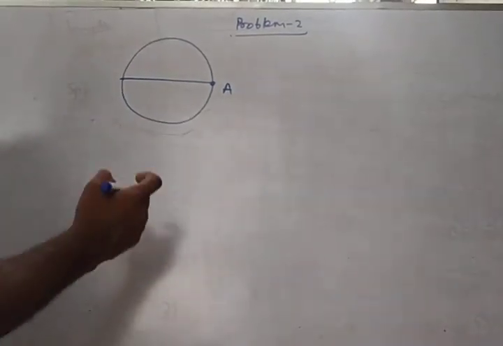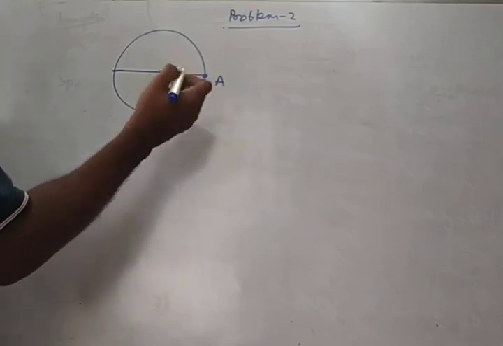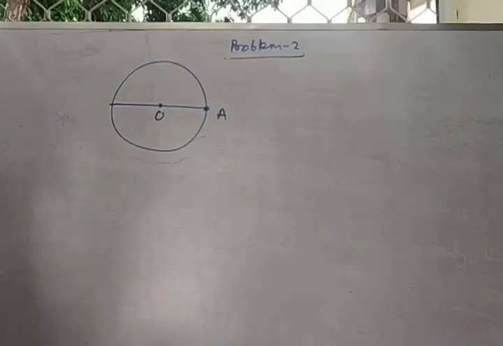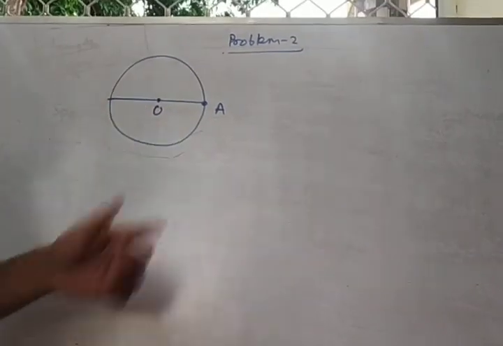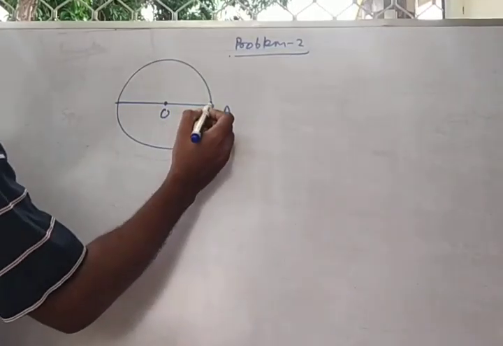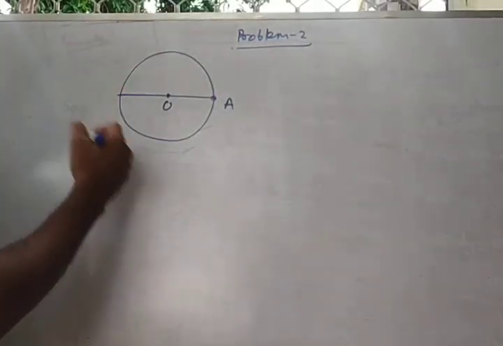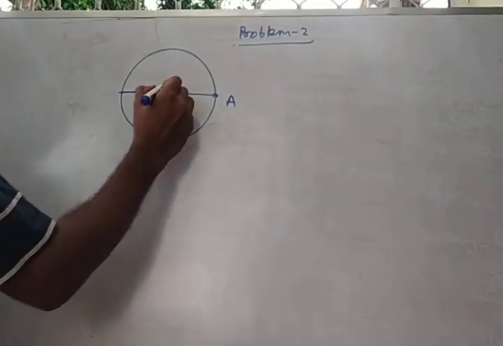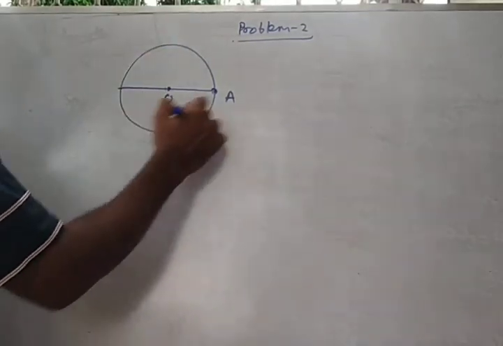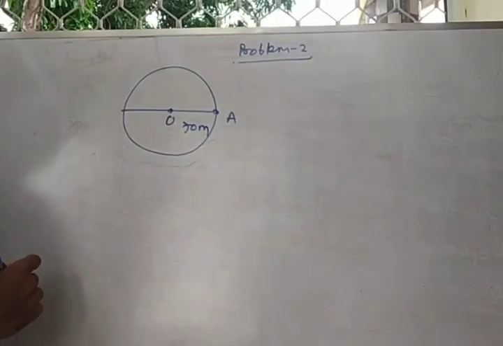So my problem number 2. Let us consider another example. Here I am saying that a girl is starting her motion from A and covering one circular track. Let's say the girl is running on a circular track of radius 70 meter.